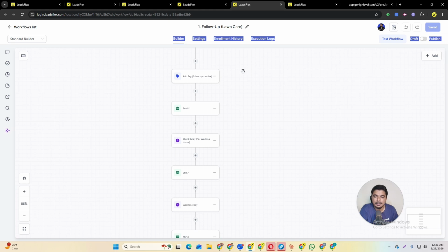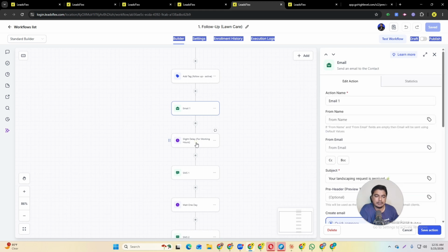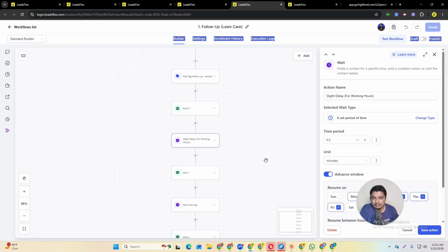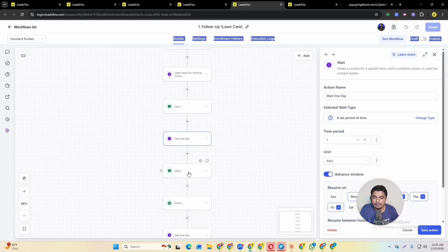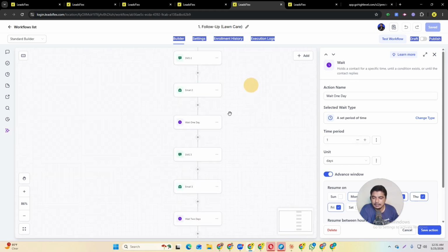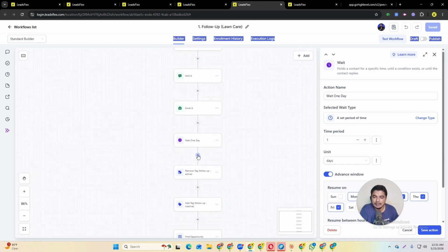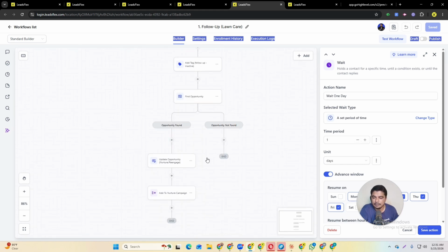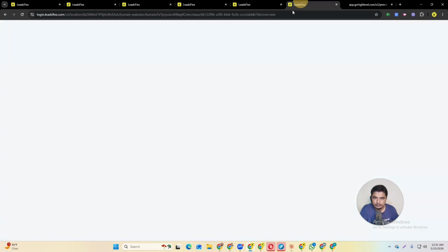For example, we can add a customer from our other workflow, and here we will send email 1 and wait a short time, then we will send an SMS, and similarly we will wait 1 day, then send SMS and emails, and this will go on until the customer replies. I will show you the last stage: whether the customer replies or not, we will put them into nurture campaigns, and then into a 10-day-long nurture as well.